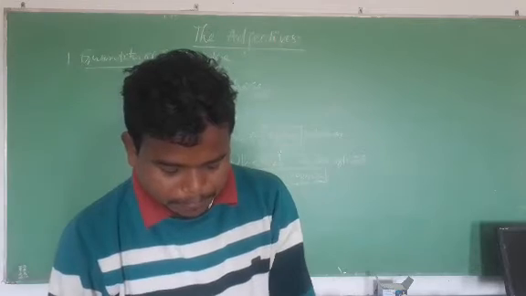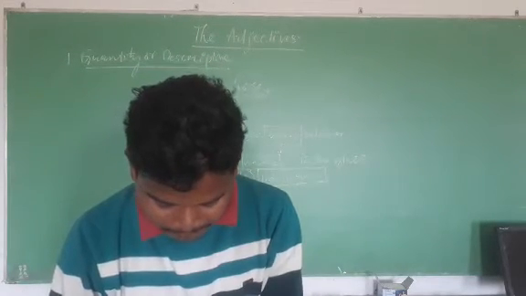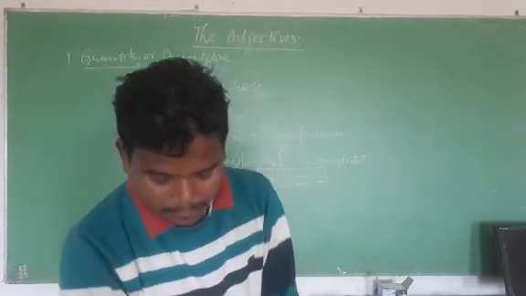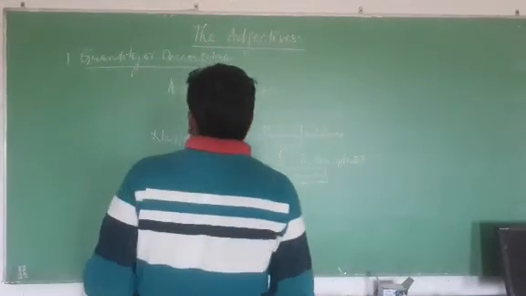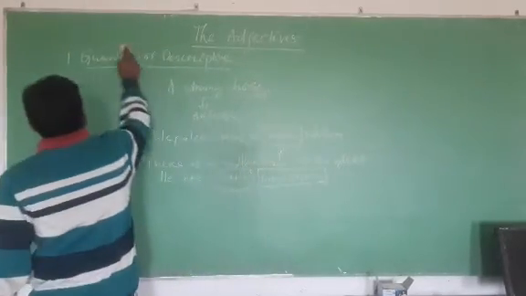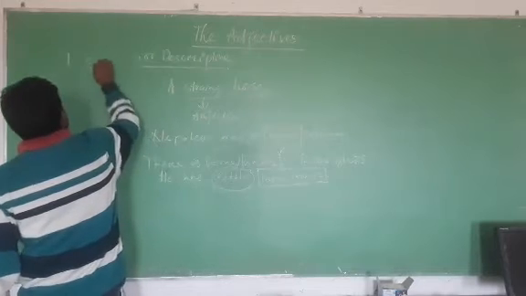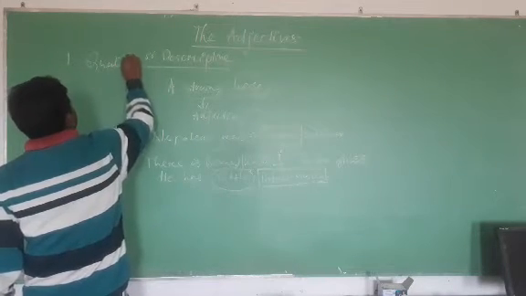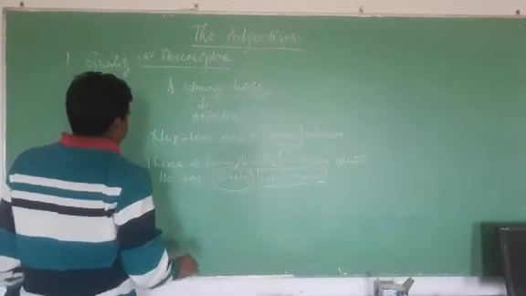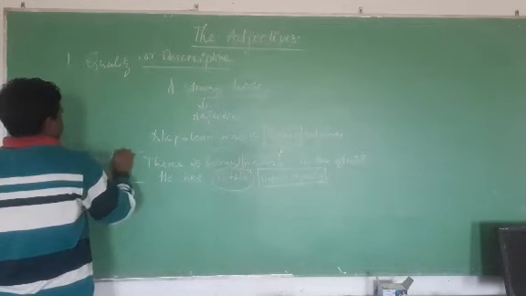Another type of adjectives we see here. This was all about quality or descriptive adjectives, and these two are about quantity.